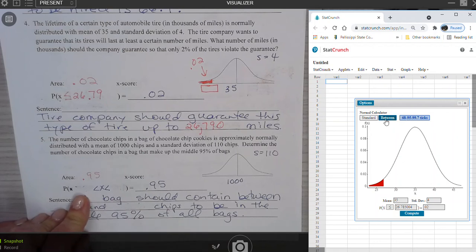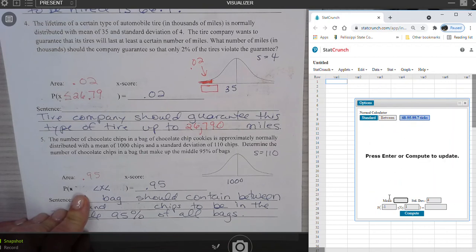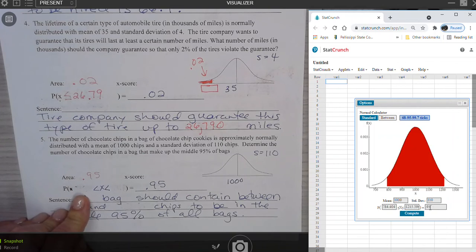We need to remember though to click between because we're looking at that middle 95% of bags. So the mean is 1,000 and the standard deviation is 110 chips in a bag of chocolate chip cookies. And we are looking at that middle 95%. So the 0.95 goes to the right of the equals bar in our probability statement. So that gives us our lower and upper values.